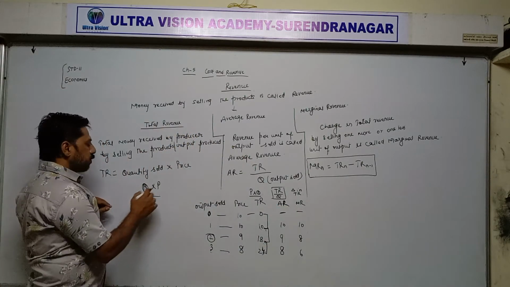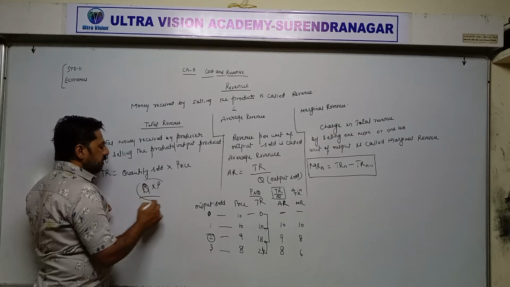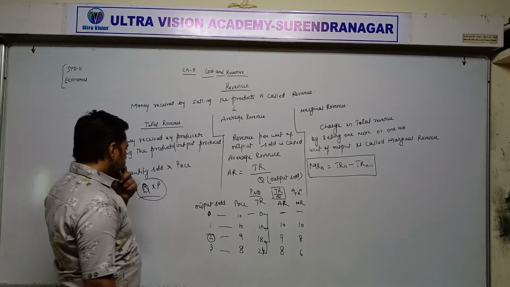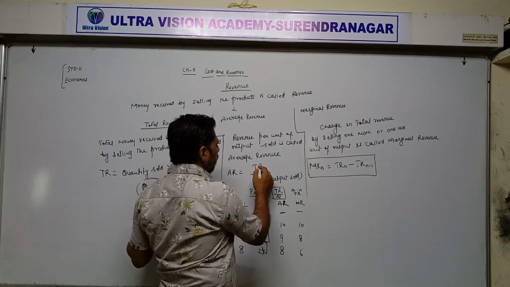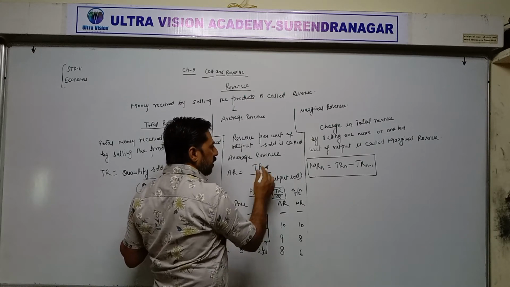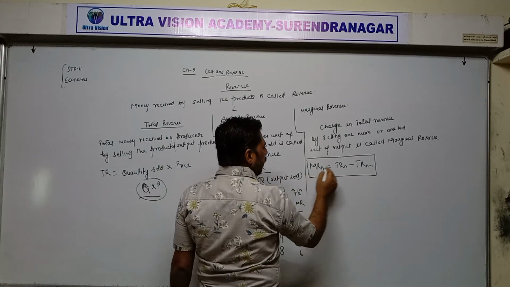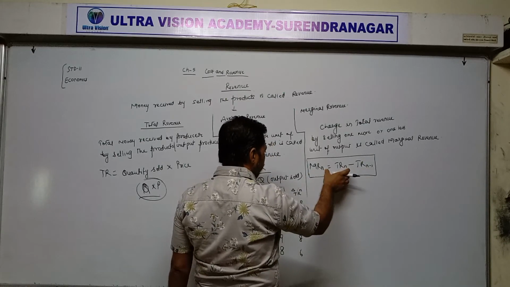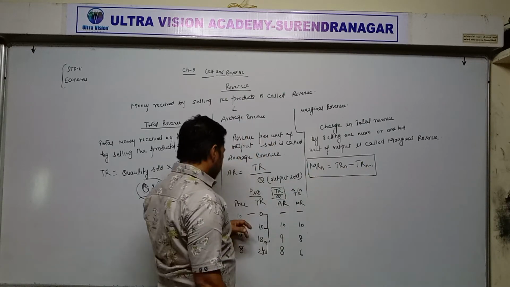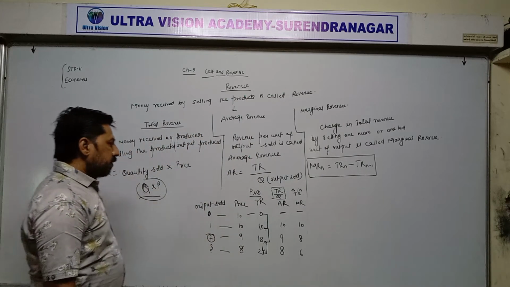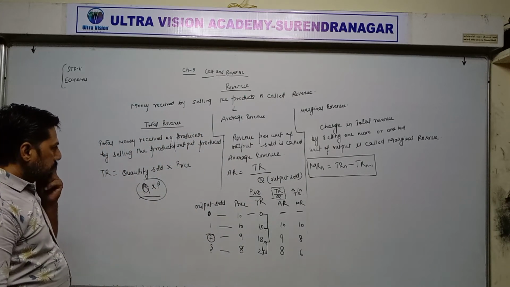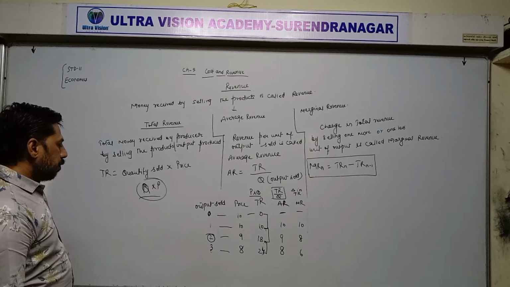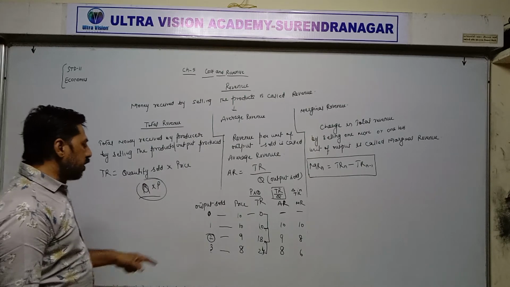Once again, formula for total revenue, Q into P means price into quantity sold. Then average revenue, total revenue upon output sold, and marginal revenue, TRN minus TRN minus 1. For example, if you want to apply this formula in this question, suppose we have to calculate marginal revenue of 2 units.